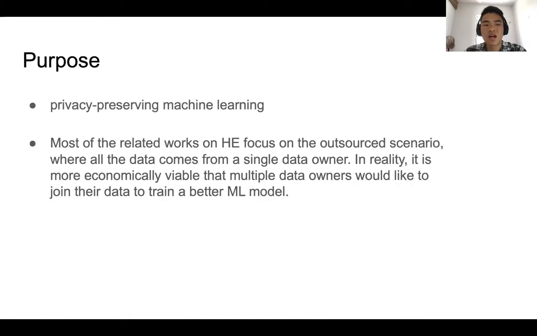So why do we create such a program? Firstly, nowadays data security is very important. So how can we achieve a platform that provides privacy-preserving machine learning? What's more, most of the related works on homomorphic encryption focus on the all sources scenario, where all data comes from a single data owner. In reality, it's more economically viable that multiple data owners would like to join their data to train a better machine learning project.